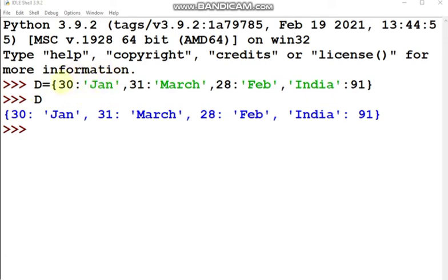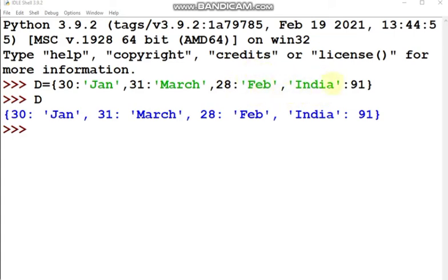Imagine this as an almirah, a cupboard, where the key is 30 and the value inside that cupboard is Jan, comma. Now the next key is 31 and the value is March. Colon is separating the key and the value, comma. The third key value pair is 28, which is the key, colon, and then Feb is the value, comma.